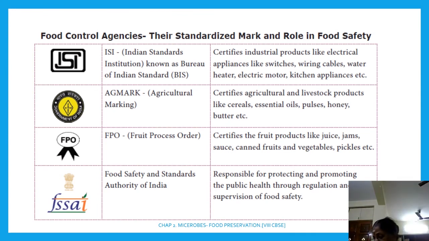Next, how is sugar used to preserve food? Sugar reduces the moisture content in the food, which inhibits the growth of bacteria which spoil the food.